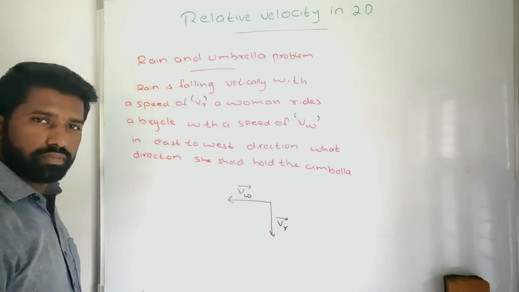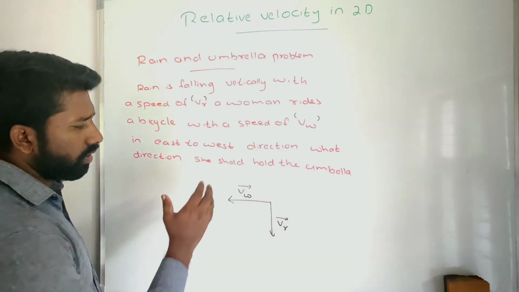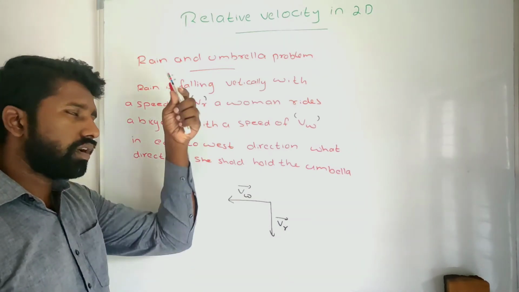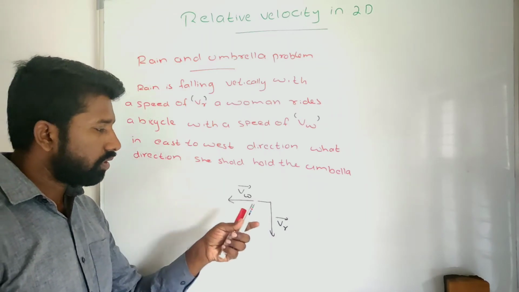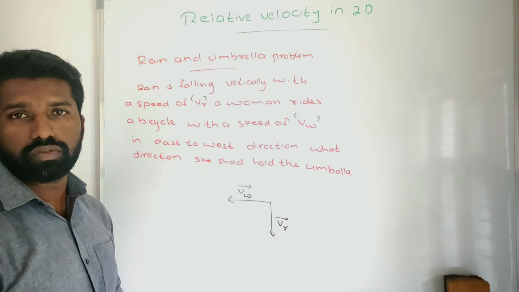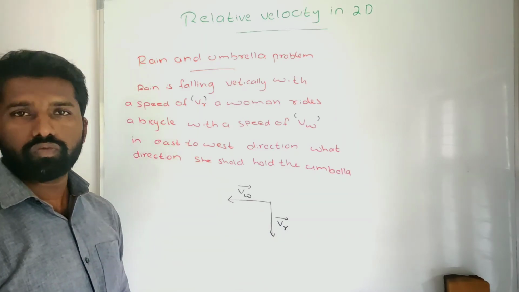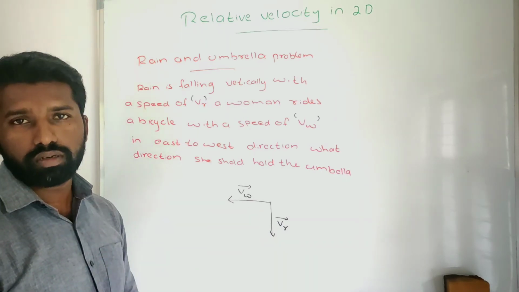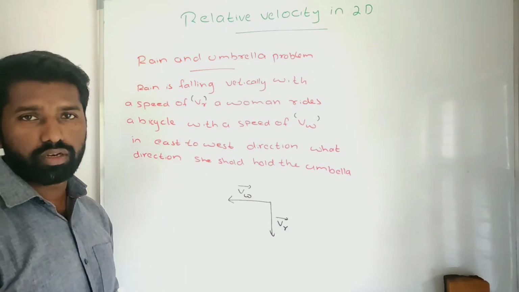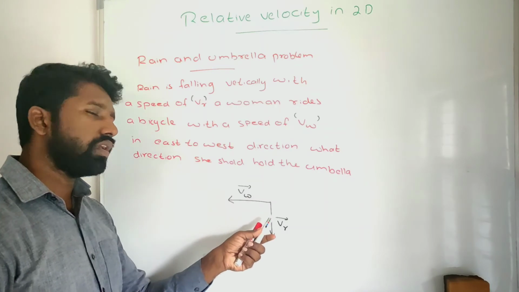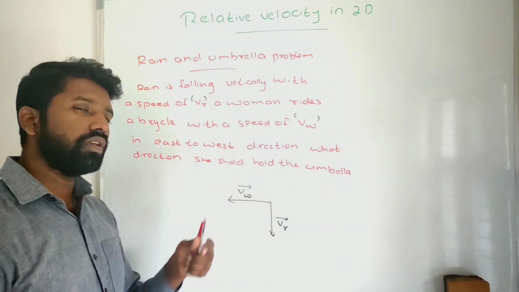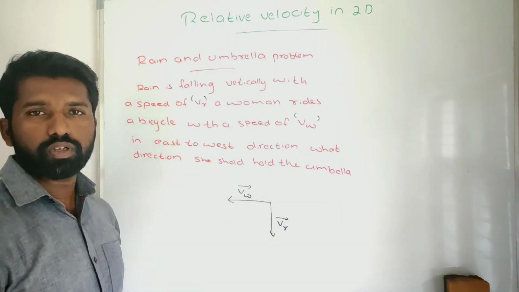Here the woman and the rain are moving. So the rain appears to the woman with the relative velocity of the rain with respect to the woman. The woman should keep the umbrella in the opposite direction to that in which the rain appears to her, that is, the relative velocity of the rain with respect to the woman.